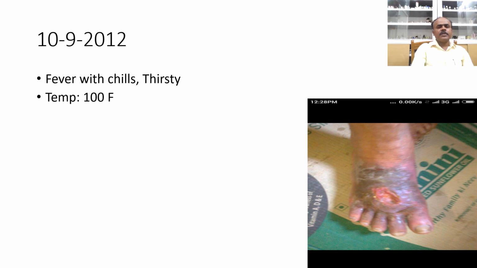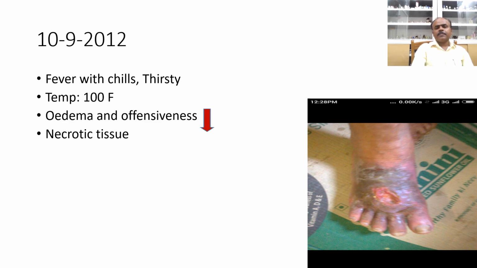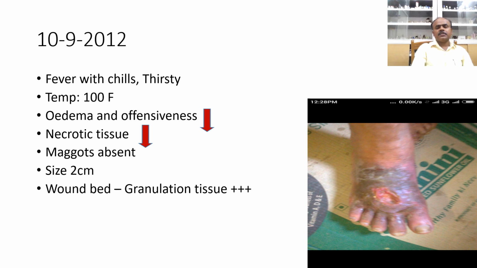He came just 4 days after being given placebo. This time he came with fever with chills, and now he was thirsty. Earlier the same patient was thirstless, and now the temperature was 100°F. Edema and offensiveness had decreased, necrotic tissue had decreased, the size was 2 centimeters, and the granulation tissue in the wound bed had increased. You can call it 3 plus. As the patient now had this fever, I thought of repeating Arsenicum album 6 again.